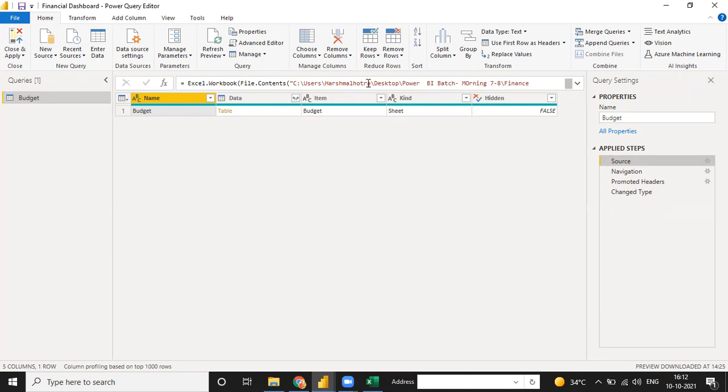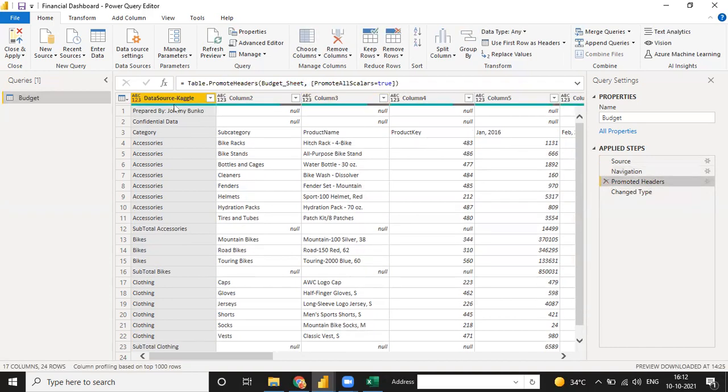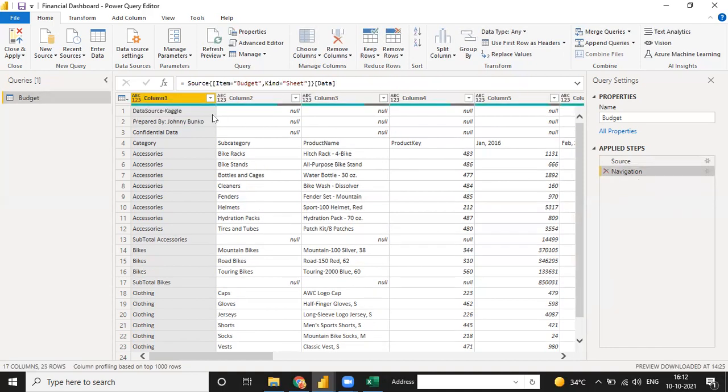Okay, the file source is there, and the navigation is your budget file and the sheet. The second thing is promoted header. Promoted header means your data source, Kaggle, is promoted as the header, but we don't want this. So I need to remove this one and remove this one. It means your complete data set is here.